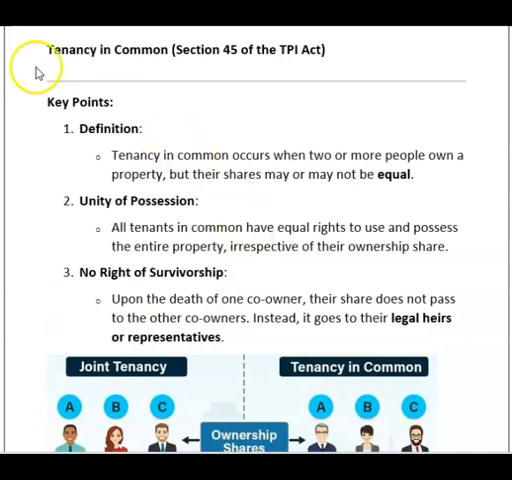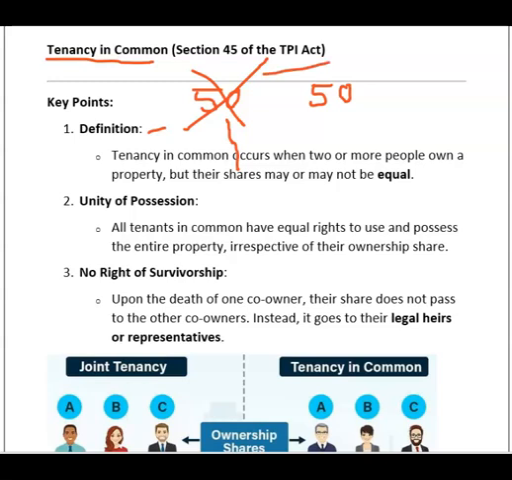In tenancy in common, if there are two owners, this is 50%, this is 50%. If one person dies, his share will not go to the second one. His share will go to his legal heir.